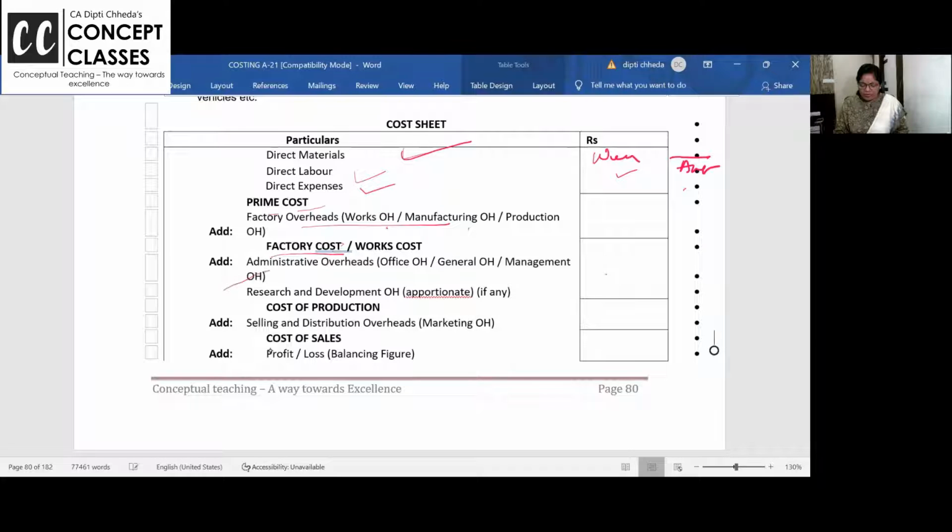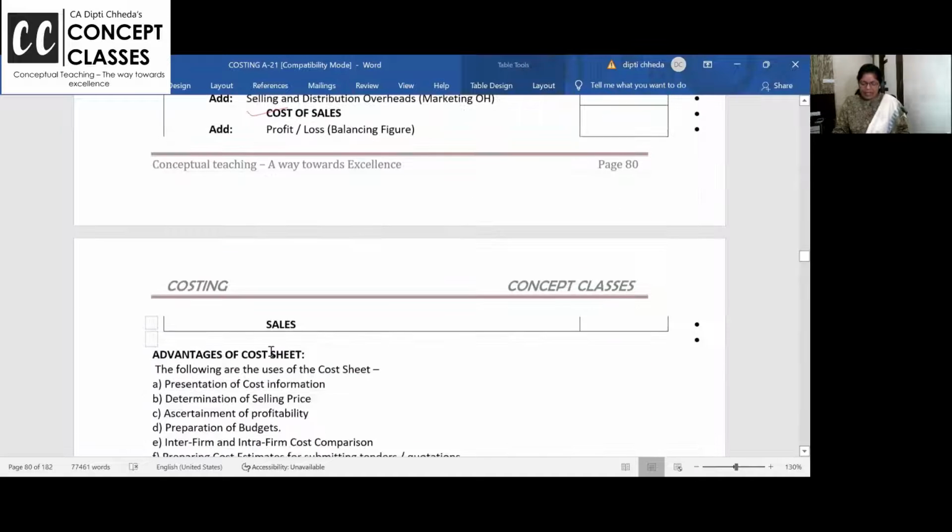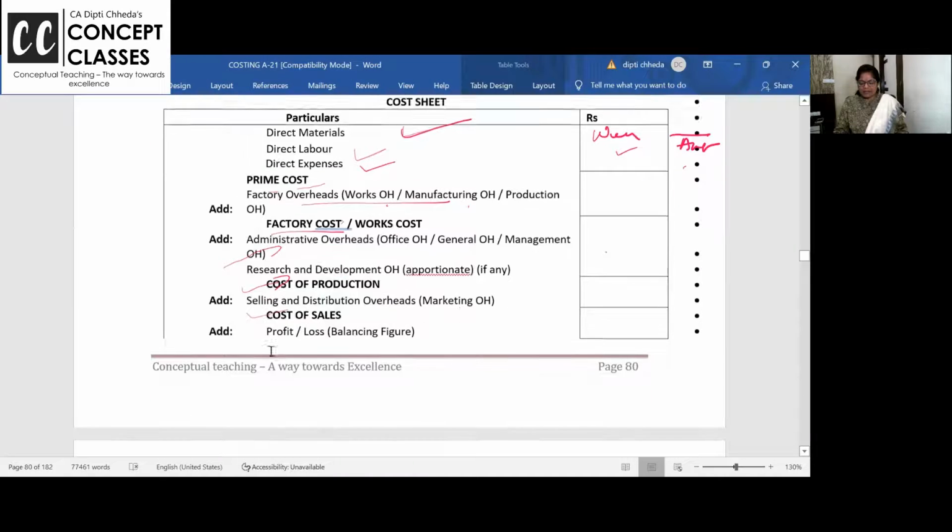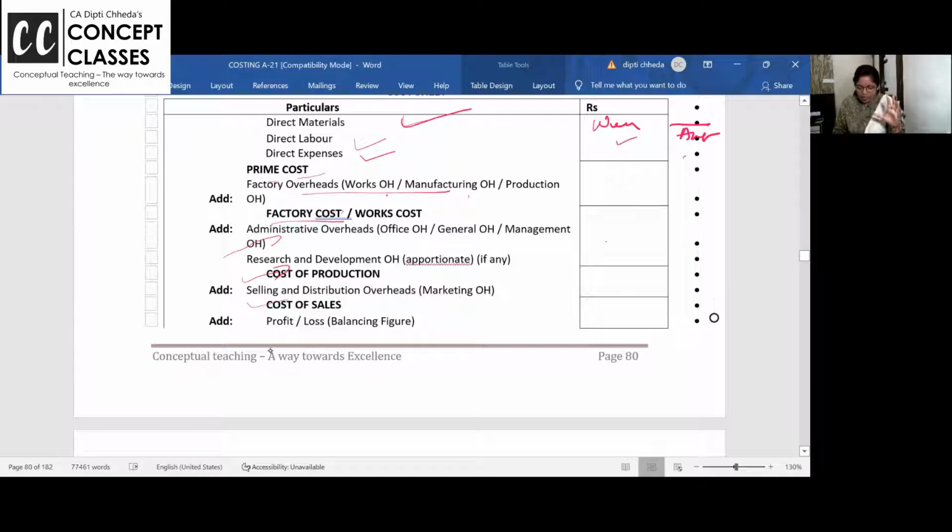After factory cost, we add administrative expenses and we get cost of production. In that, add selling and distribution overhead and we get cost of sales, add profit and we get the sales. Okay? Prime cost. Once again, I want to repeat, this is a very small cost sheet, maybe sometimes asked